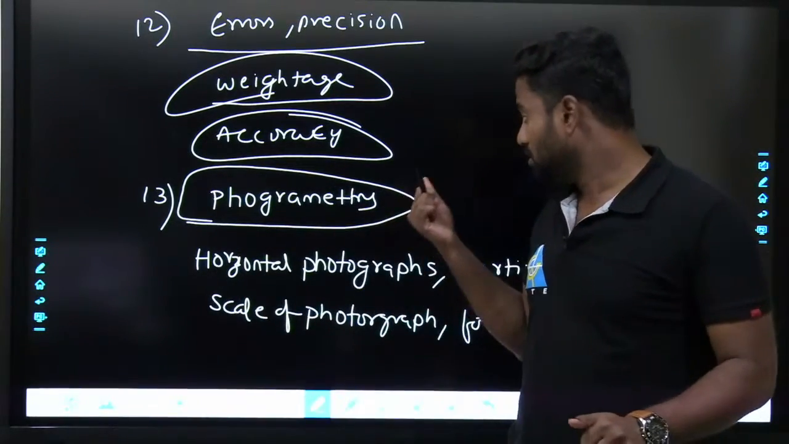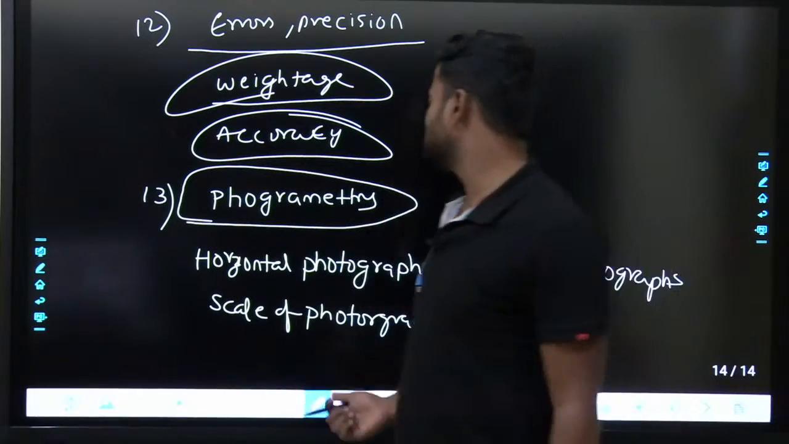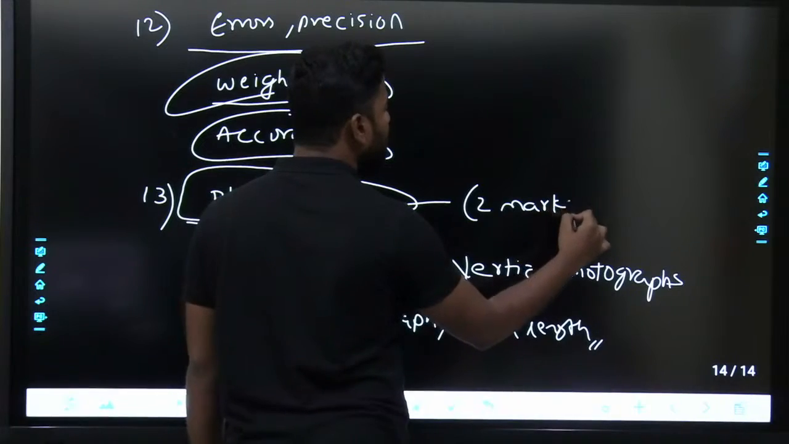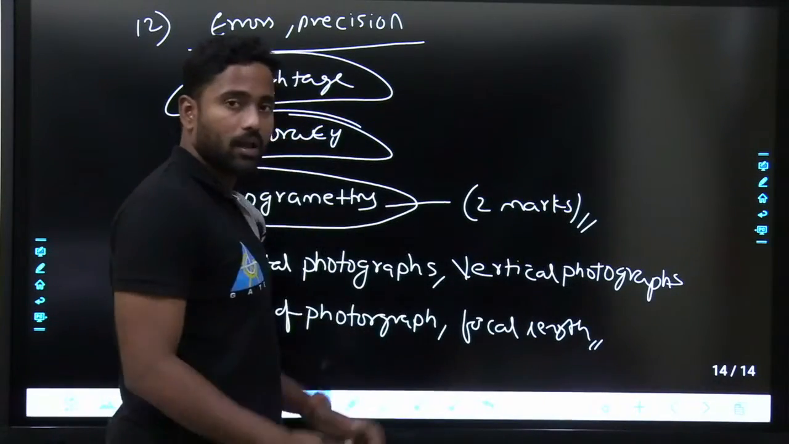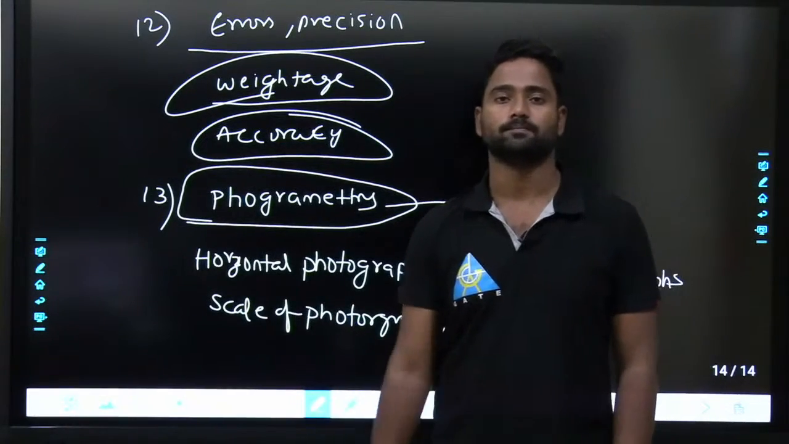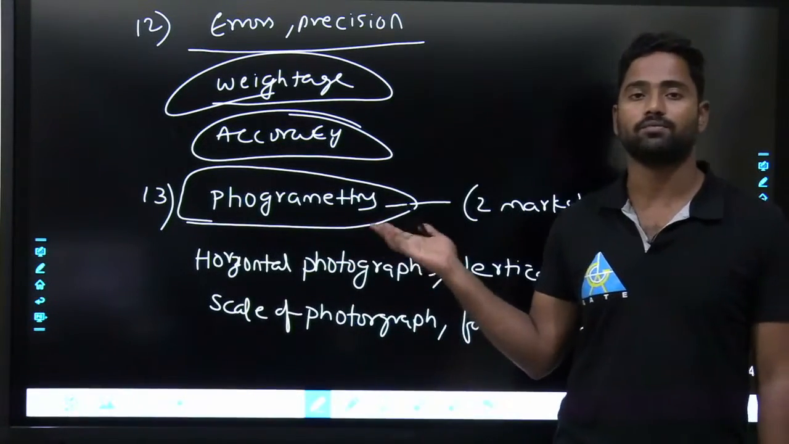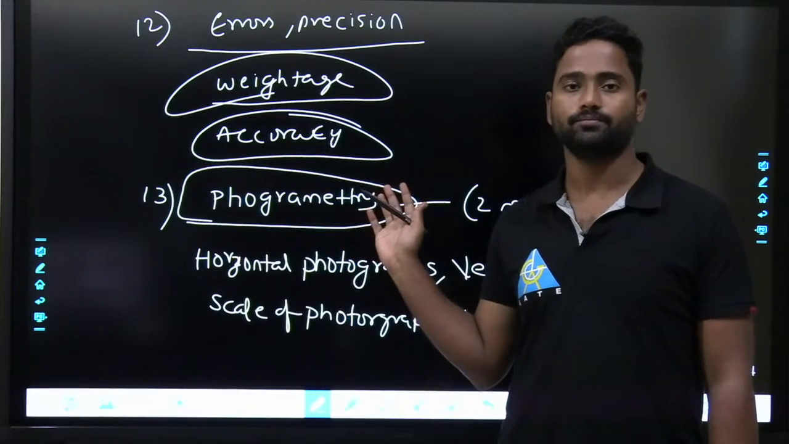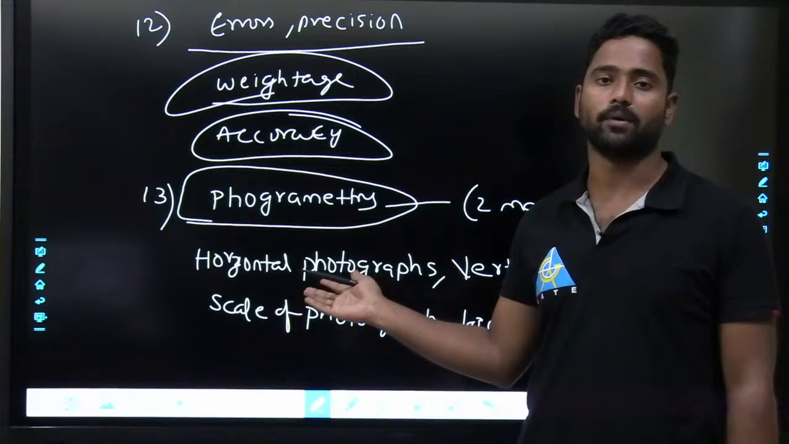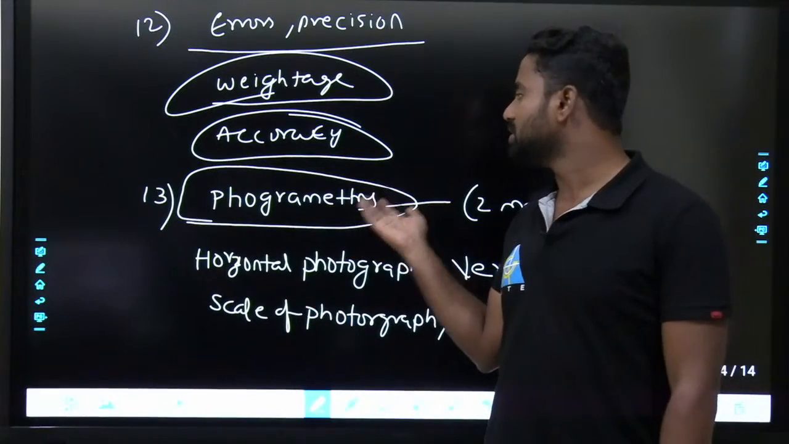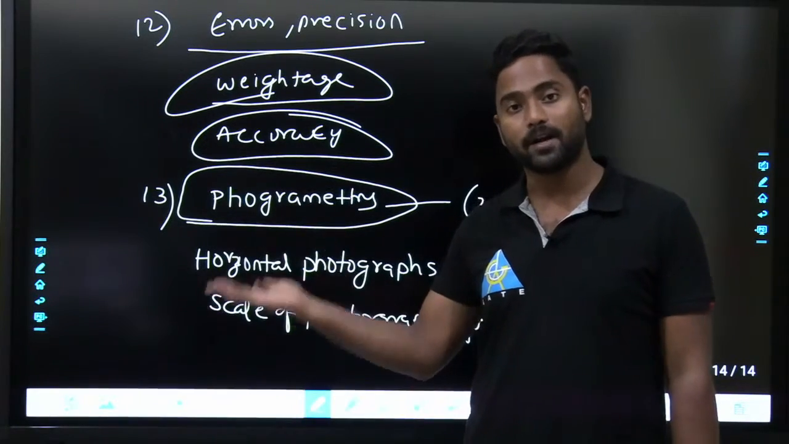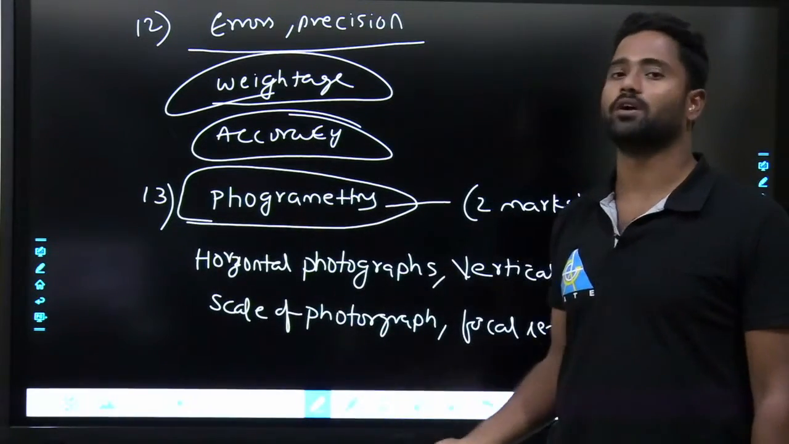And recently they are majorly focusing on this for 2 marks. Every consecutive year we are seeing 2 marks, either in the morning session or evening session, they are asking photogrammetry for 2 marks. So you have to be very cautious on photogrammetry. And in your engineering services they are asking this for 5 to 10 marks. Both in prelims and mains they are focusing on photogrammetry.